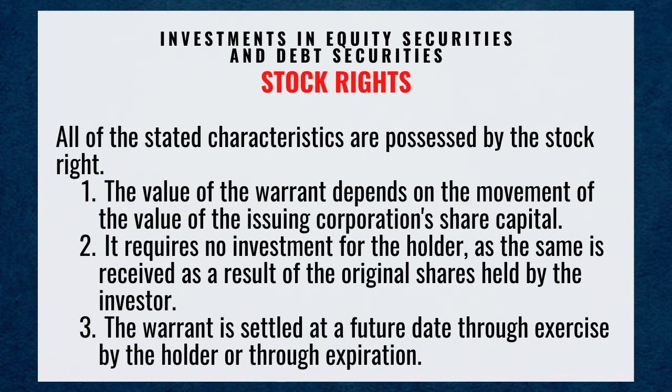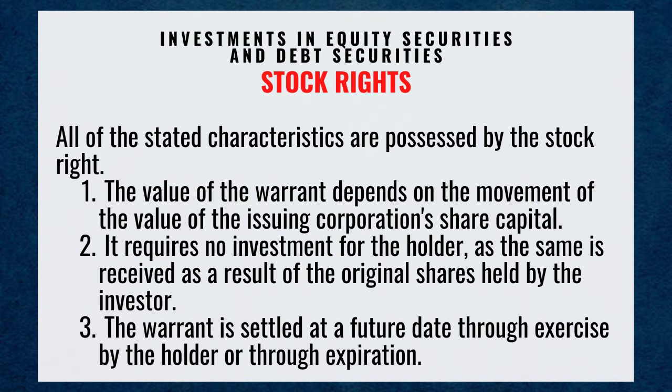All of the stated characteristics are possessed by the stock right. Number 1. The value of the warrant depends on the movement of the value of the issuing corporation's share capital. Number 2. It requires no investment for the holder, as the same is received as a result of the original shares held by the investor. Number 3.